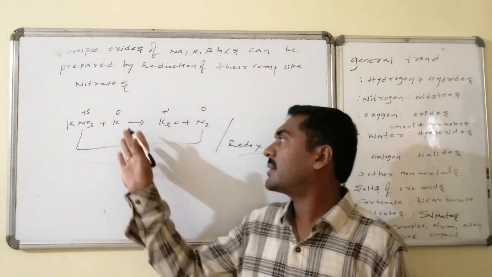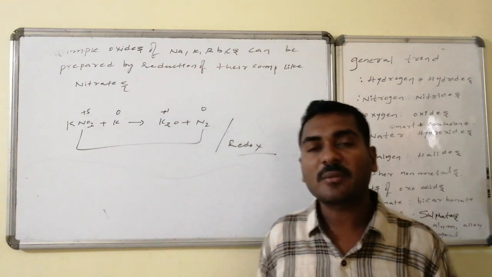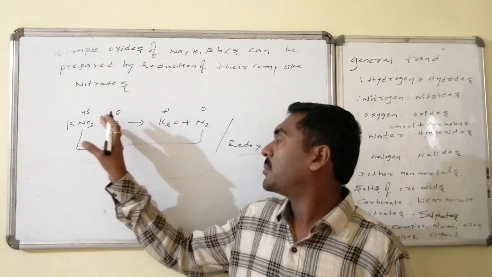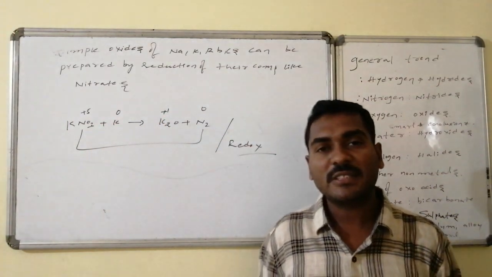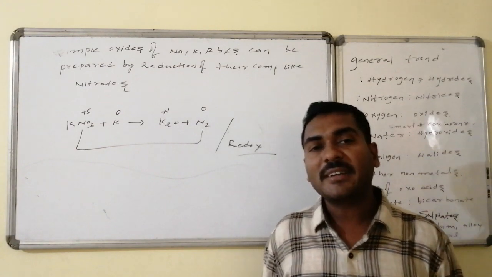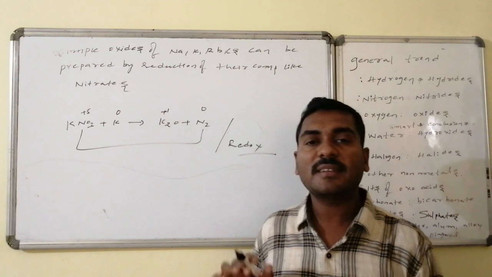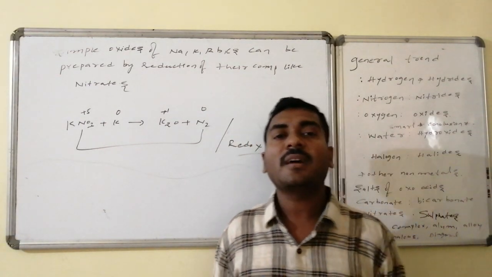For example, potassium nitrate on reaction with potassium is converted to potassium oxide, the normal oxide, followed by nitrogen gas formation. Here potassium of 0 oxidation state is converted to +1, which is an oxidation. Similarly, nitrogen of +5 state is converted to nitrogen 0, which is a reduction. Hence this reaction belongs to the category of redox reactions.